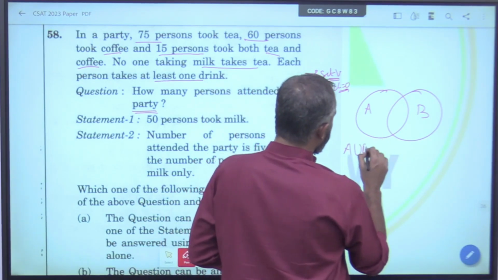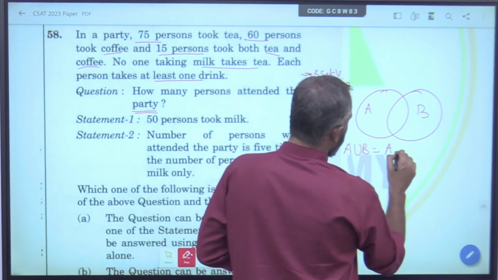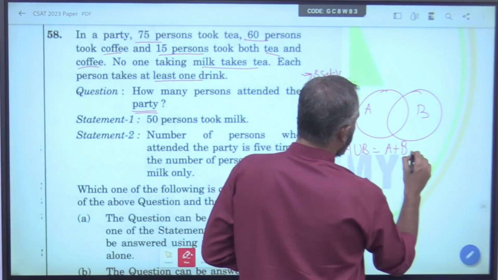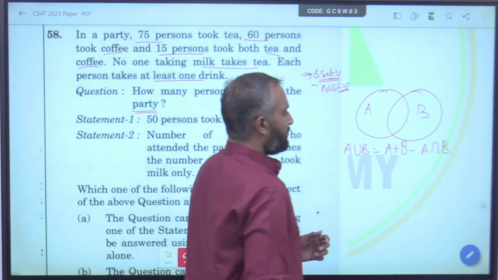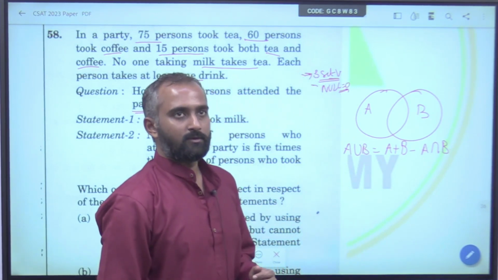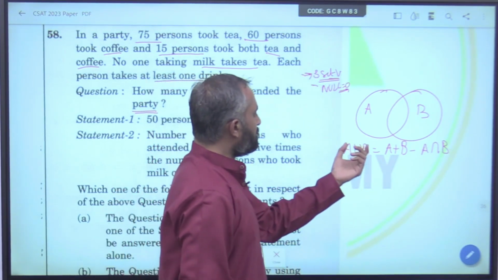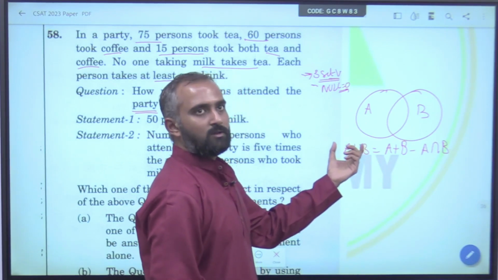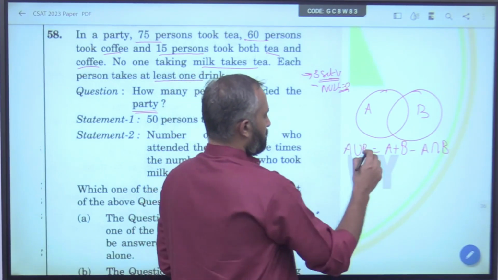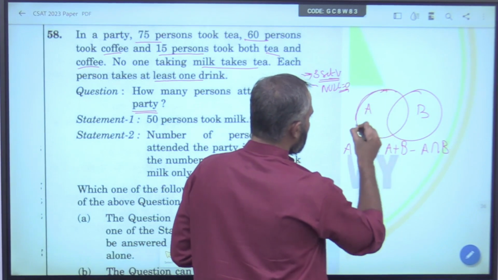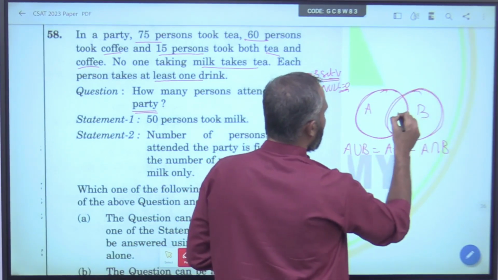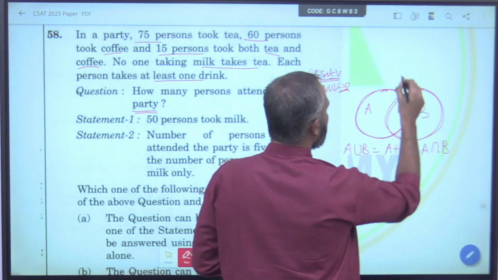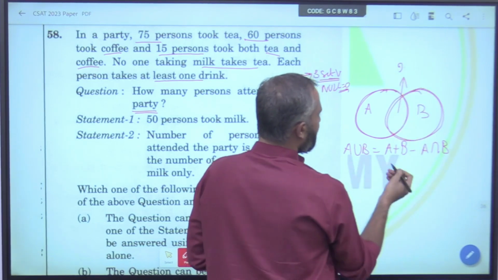A union B is equal to A plus B minus A intersection B. So to know the whole, either you know the whole values of the sets and you know the value of the intersection part too. This is nothing but the intersection part.